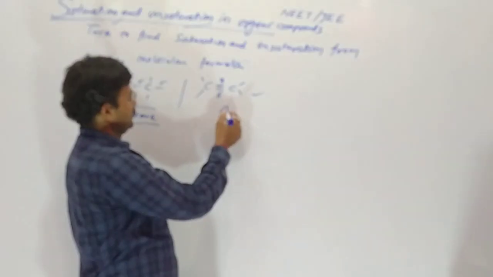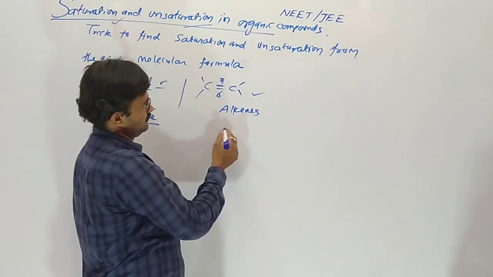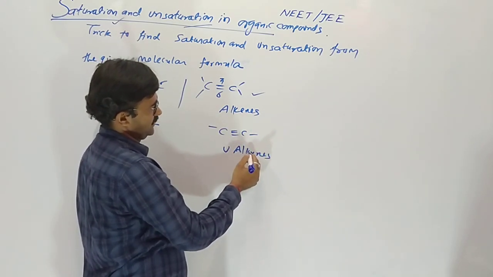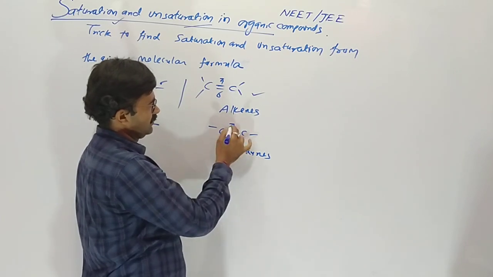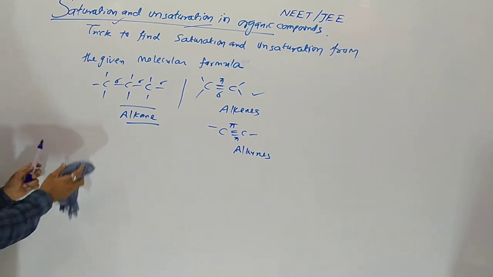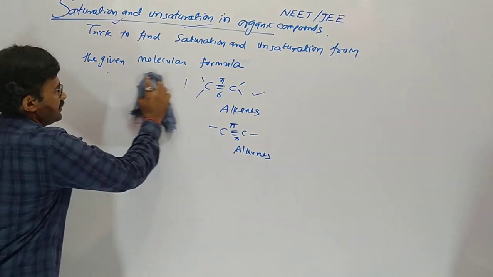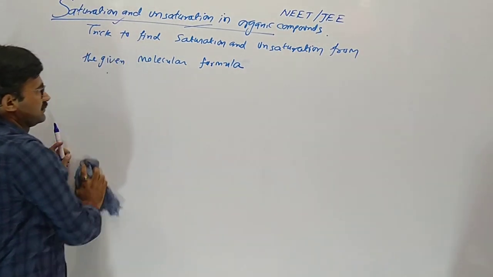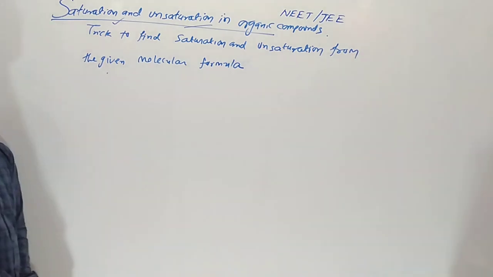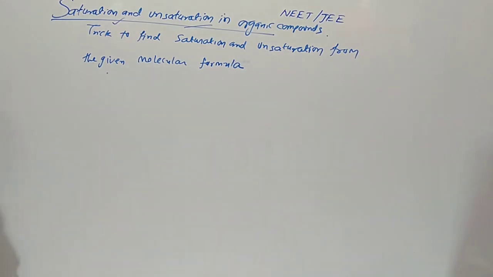Unsaturated compounds: alkenes and alkynes also. There is a pi bond. So pi bond having compounds are generally called unsaturated compounds. So today we are going to find, watch my full video, it will be helpful in your exam to score maximum marks. Yes, saturation and unsaturation trick from the given molecular formula.